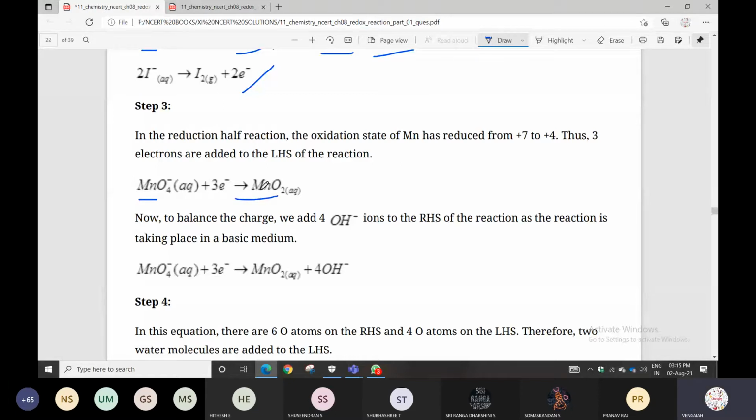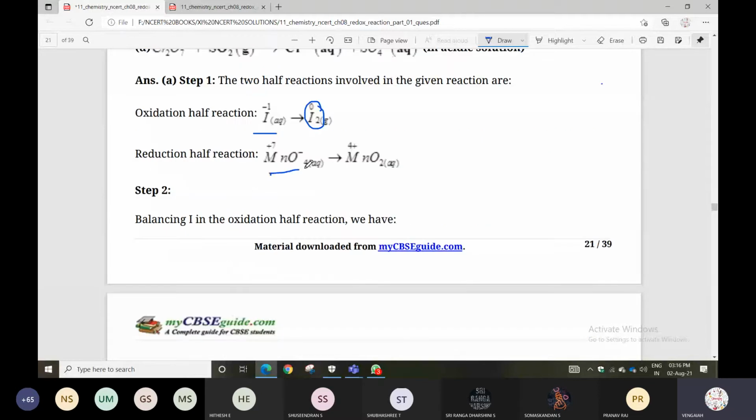Next, balance only the oxygens. In the reduction half reaction, the oxidation state of Mn is reduced from +7 to +4, so 3 electrons are added to the left-hand side. Here there are 4 oxygens, and on the other side only 2 oxygens.